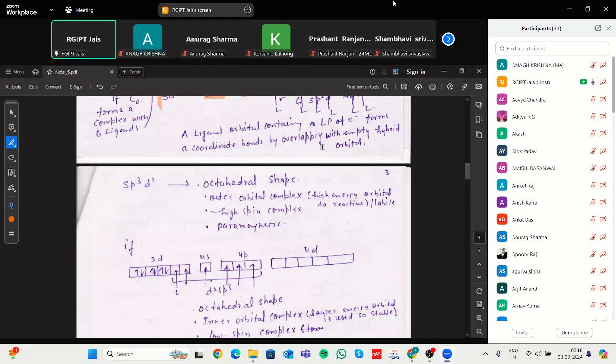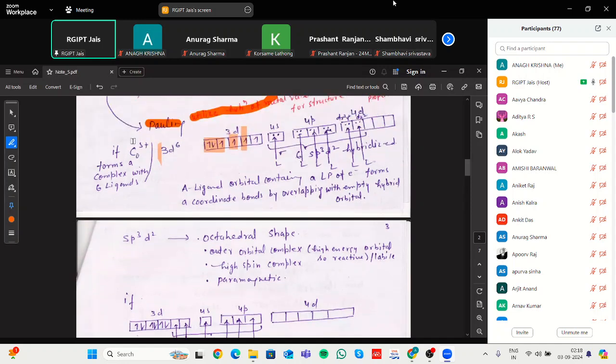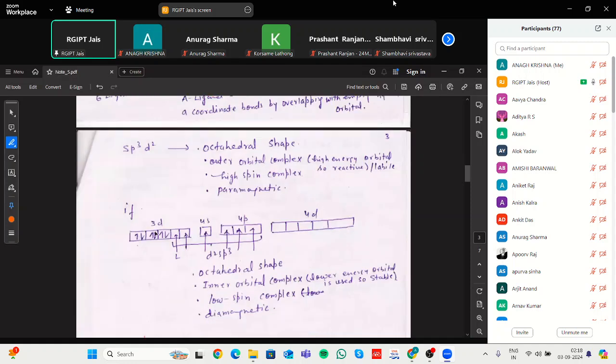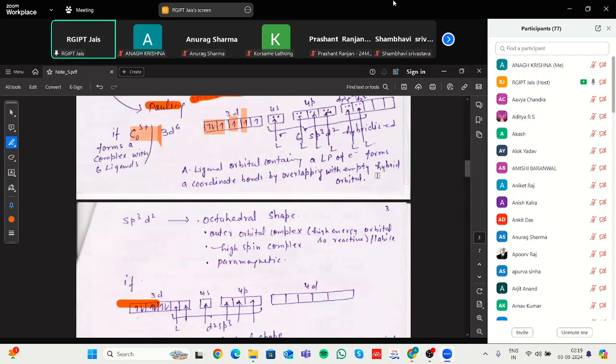If hybridization involves the d orbital, there are two possibilities. One is this one, the second is this one. In this case it forms d2sp3 hybridization, but in this case it is sp3d2.